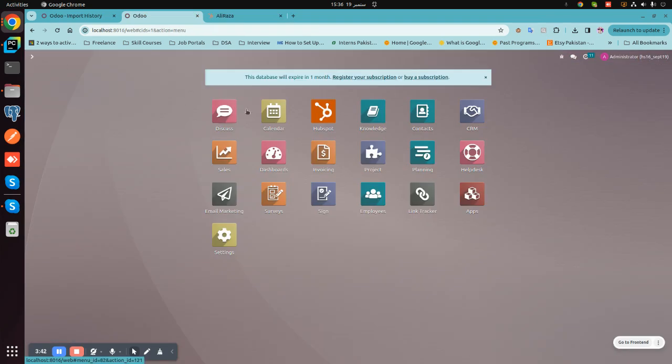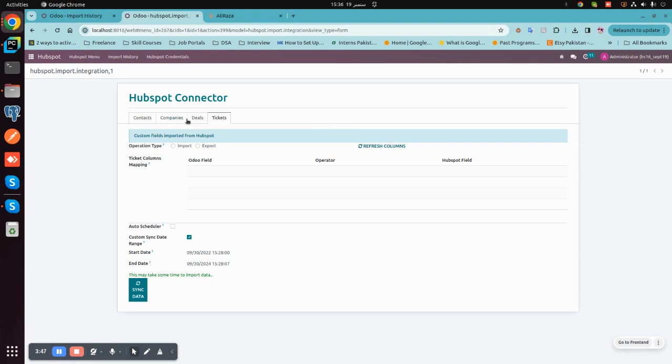Now we will perform one export operation, but before that I would like to import the tickets first.